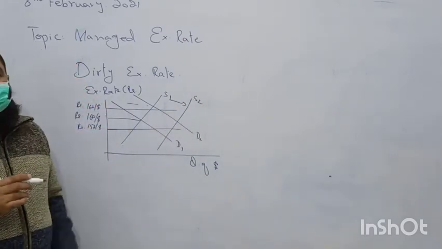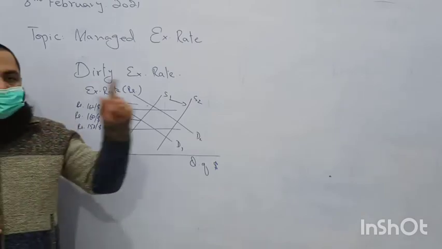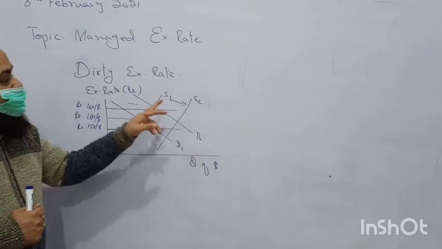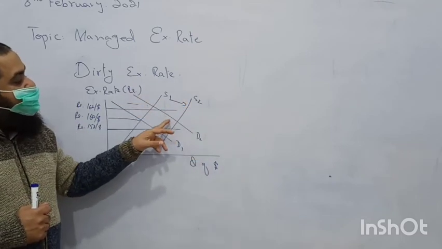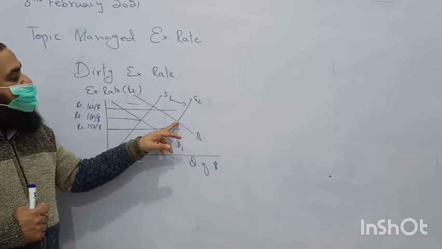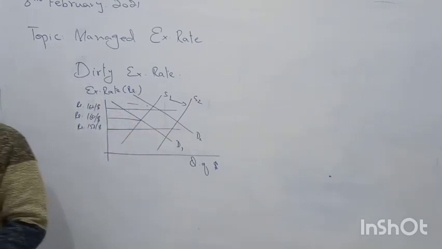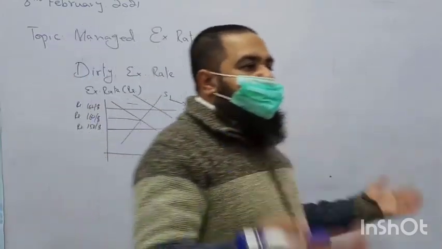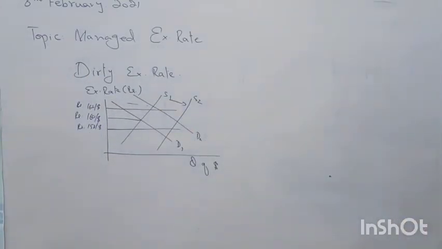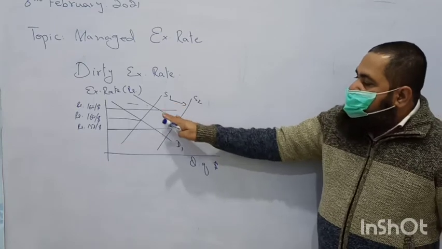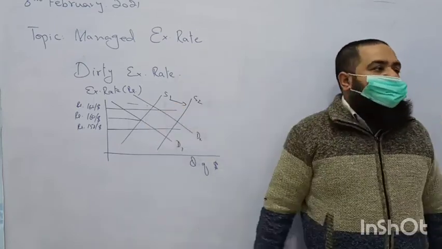So when its supply has increased in the market, see over here, central bank was buying its own currency. In other words, it is supplying dollars in the market. Now when it is supplying more dollars, again the exchange rate is coming within these two limits. So when exchange rate goes above the upper limit, central bank starts buying its own currency, or it is selling foreign currency in the market. So what happens? Exchange rate value will again come to the limit set by the central bank.